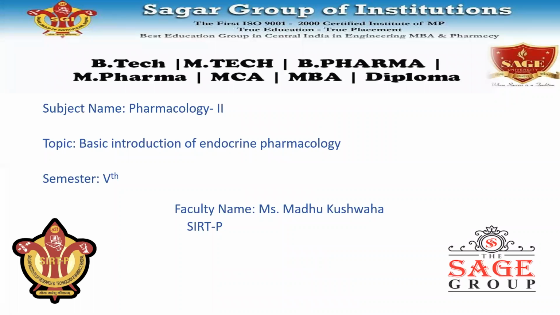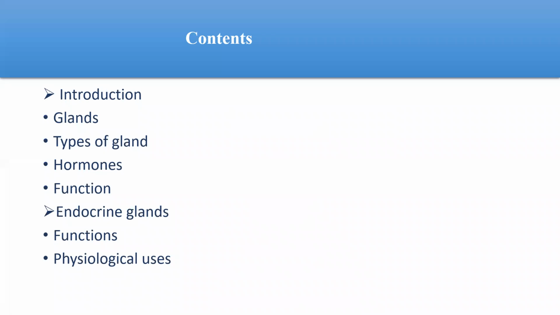The subject name is Pharmacology and the topic name is Basic Introduction of Endocrine Pharmacology in 5th semester. Then we will start with contents. The content is introduction, glands, type of glands, hormones, function, endocrine glands, functions, and its physiological uses.